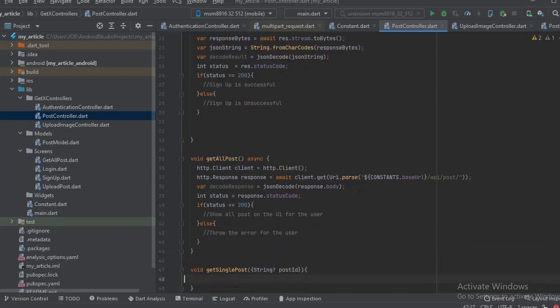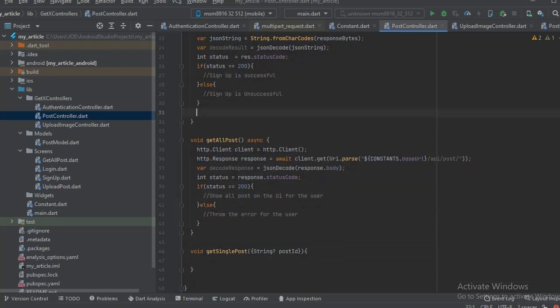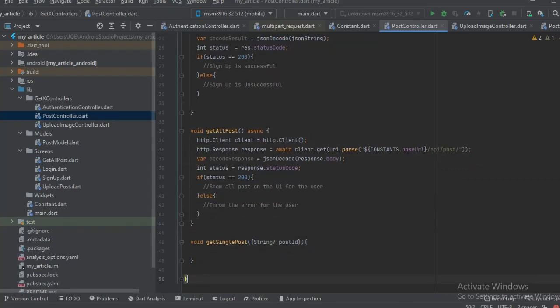So we have all the posts. Now let's work on getting a single post. To get a single post, all we need is the ID. It's going to be exactly like this. We don't need to do anything different. All we need to do is create the HTTP client, with client equal to HTTP client.